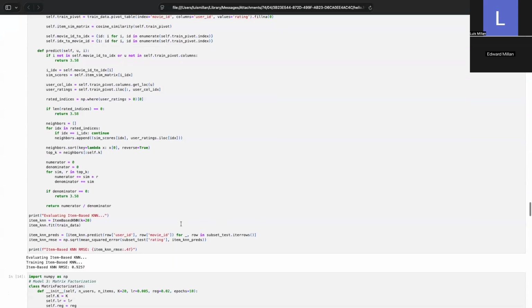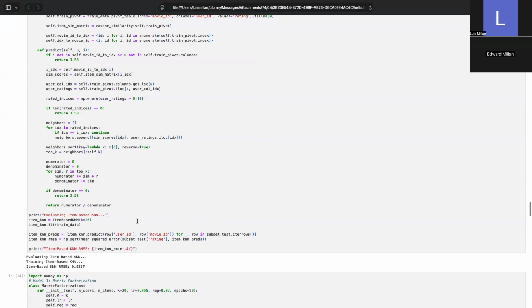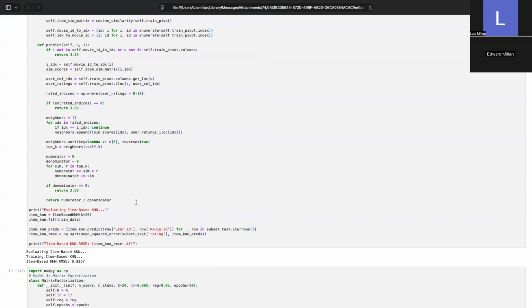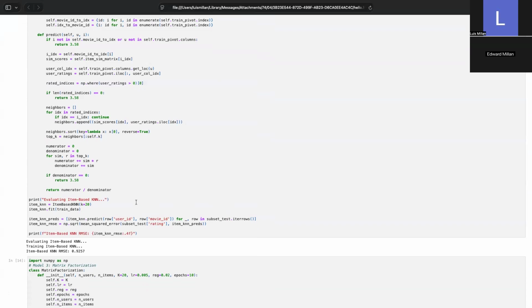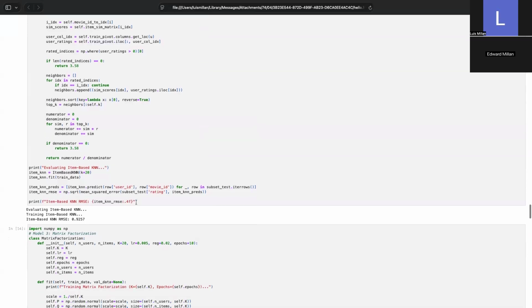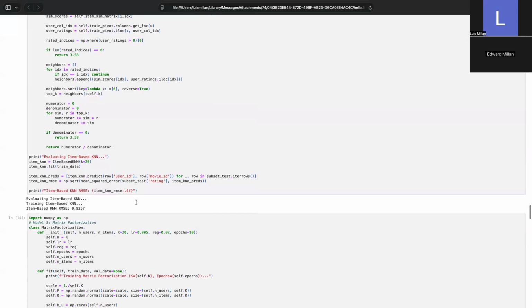These results reaffirm our prediction. As you can see here, the item-based k-nearest neighbors achieve a score of an RMSE, or root mean square error, of 0.925, significantly better than the user-based model.